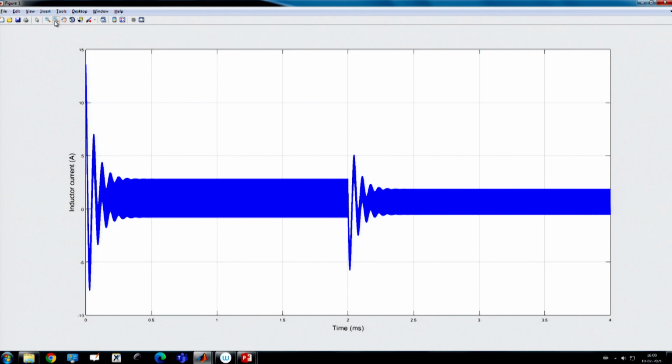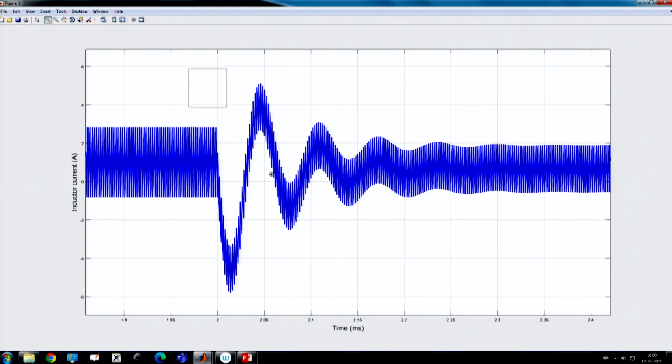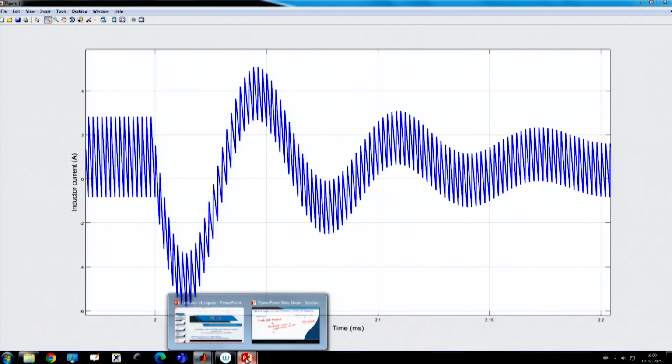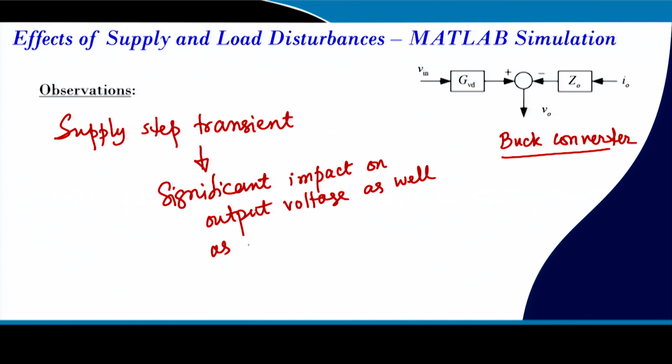If you go to the inductor current waveform, it also has an effect, like there is overshoot and undershoot of the inductor current. That means what we can write here is: as well as inductor current.